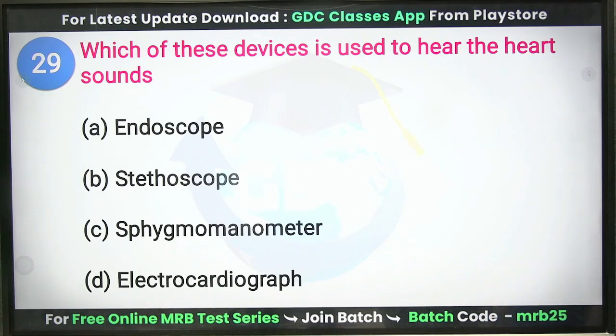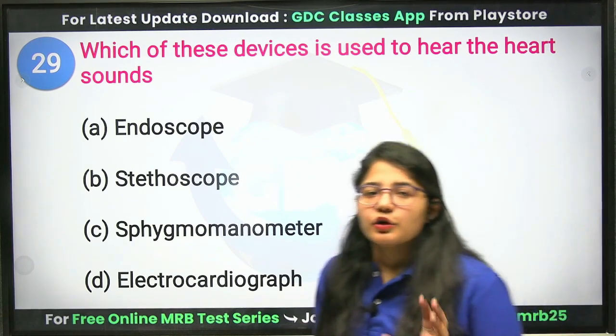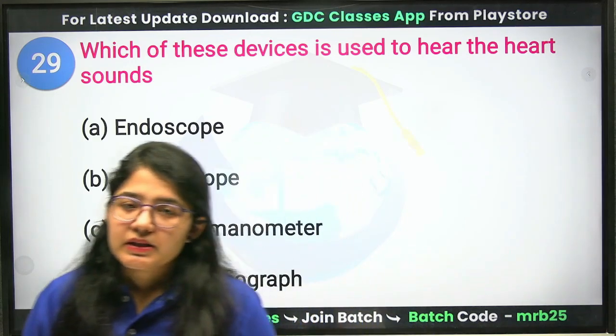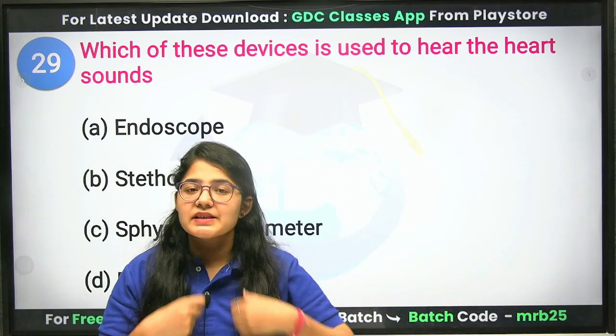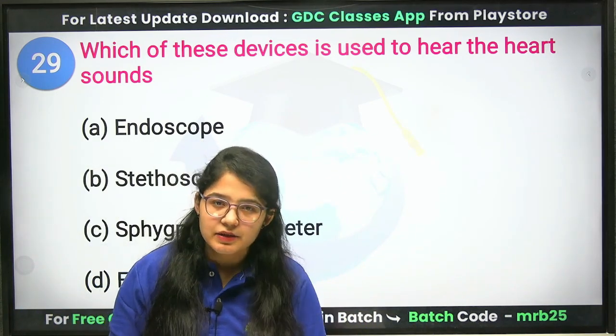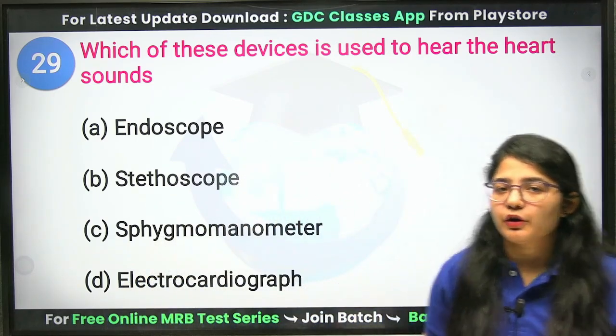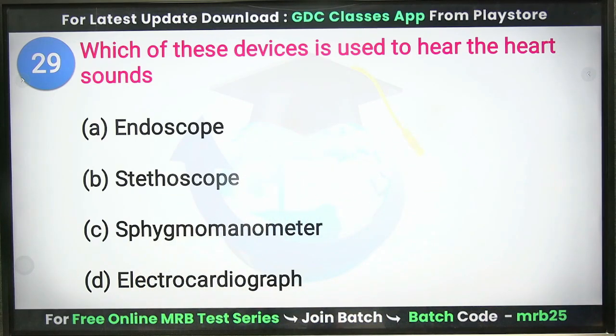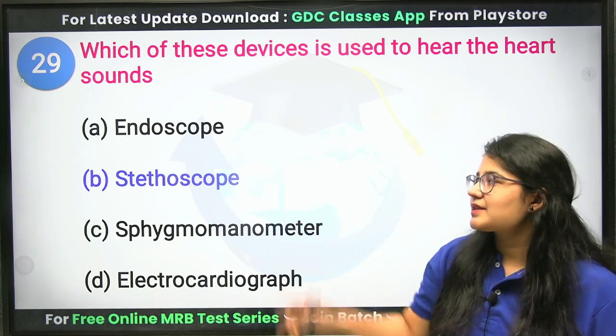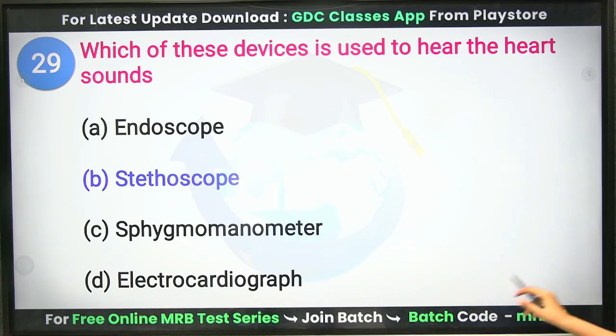Next question. Which of these devices is used to hear the heart sound? Whenever we visit doctors, they have a stethoscope, and they use that stethoscope to hear the lub-dub sound of your heart. So what is that known as? That is the stethoscope. Clear? Okay.